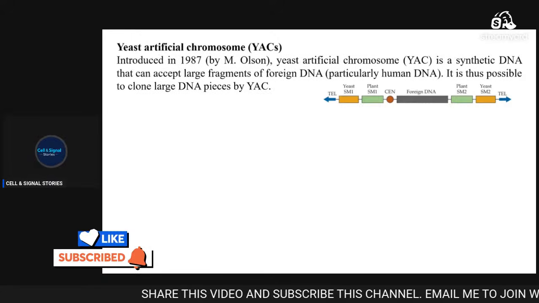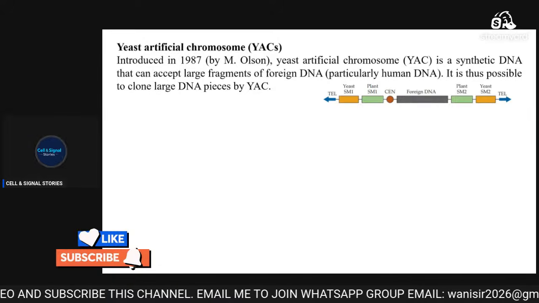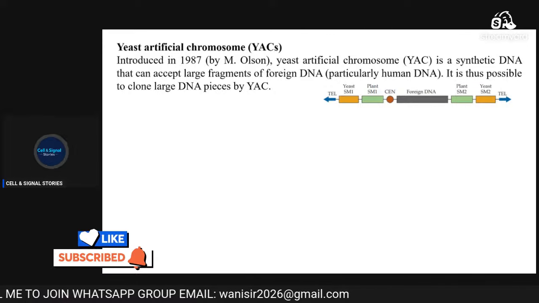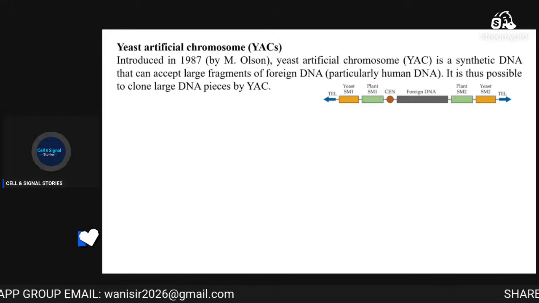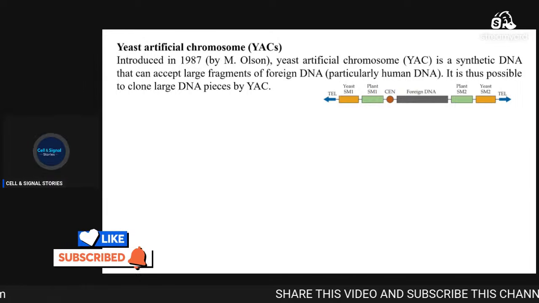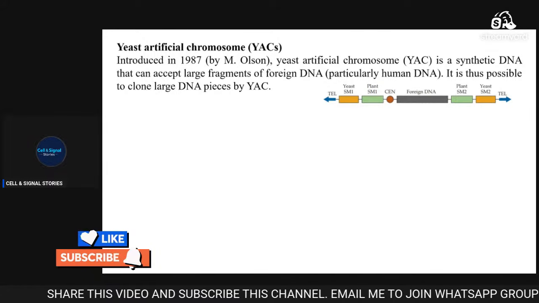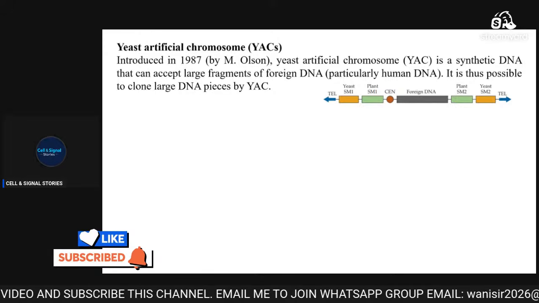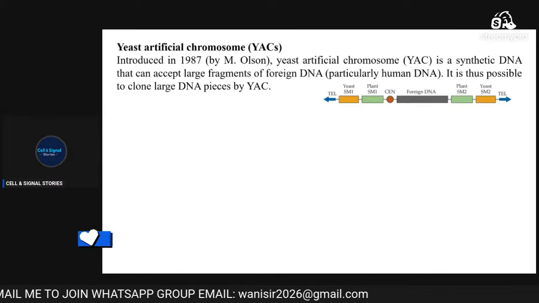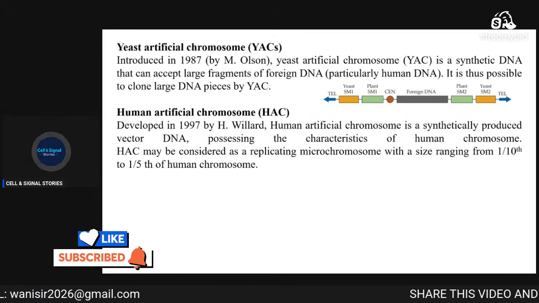The yeast artificial vector was introduced in 1987 by Olson, and it is synthetic DNA that can accept large fragments of DNA up to 2000 kilobase pairs. Thus it is possible to clone large DNA pieces by YAC. That means if we have a large DNA piece, a 2000 kb gene, and we want to clone it so as to get multiple copies of this gene, we can use the yeast artificial chromosome.